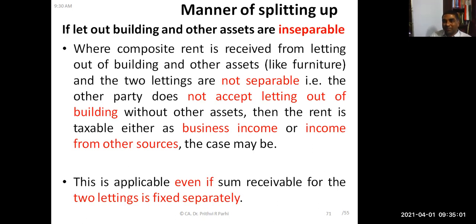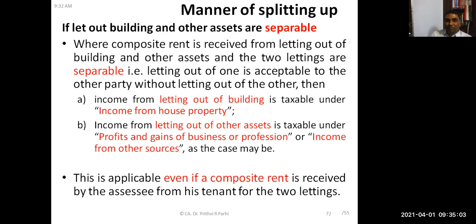When it is not separable, yes sir. When it is separable, we know all these things. What do you have to do? Income from letting out the house is income from house property. Income from letting out other assets or other services, let us say furniture or any other thing, will be taxed under the head PGBP or IFOS. It can be profits and gains of business or profession, or income from other sources, as the case may be.